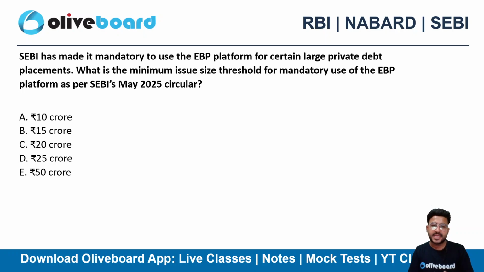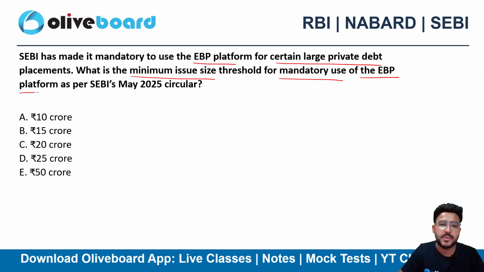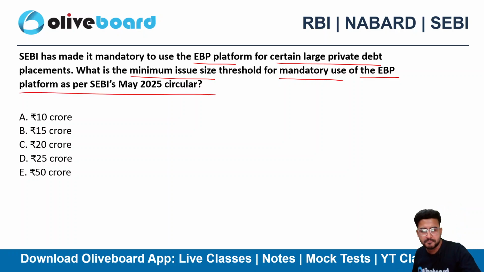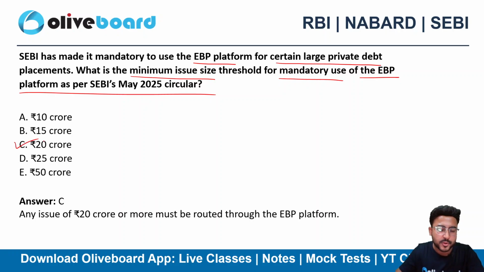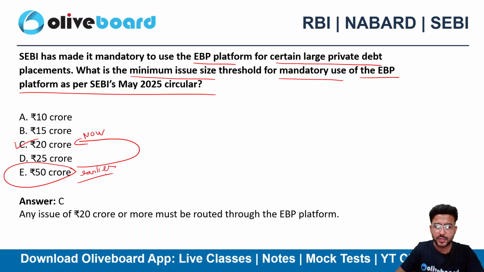Next is, SEBI has mandated to use the EBP platform for certain large private debt placement. What is the minimum issue size threshold for mandatory use of the EBP platform as per the SEBI's May 2025 circular? What is the minimum issue size? Earlier it used to be 50 crore, now it is 20 crore, okay? So remember both the things.